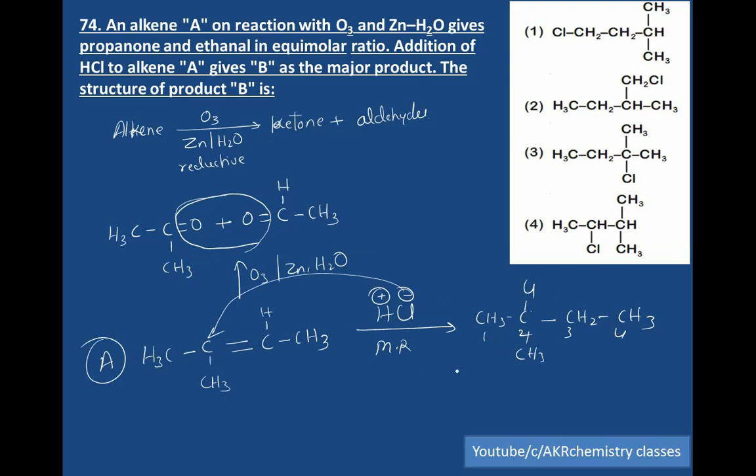So in the given options, the third option is the right answer. This is the reactant A and this is the product B, 2-chloro-2-methyl butane.